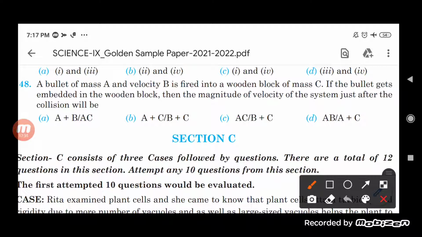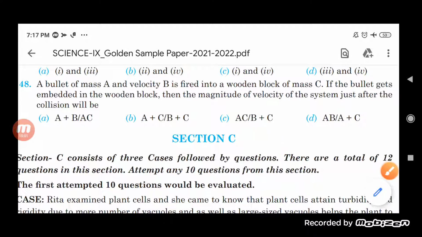So whatever the velocity of the wooden block is, the same velocity will be that of the bullet attached to it.